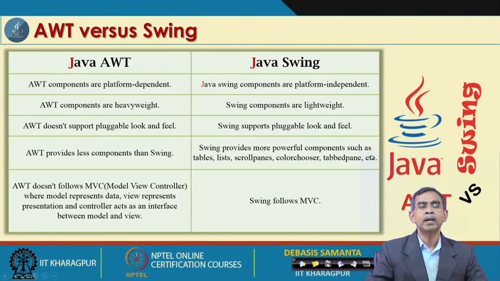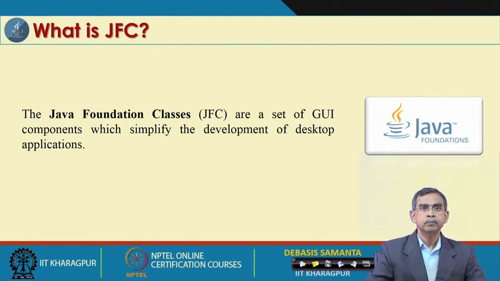Anyway, this is one way the graphical user interface can be developed. Now, Swing comes from the JFC, the Java Foundation Classes developed by Oracle for developing the graphical interface.